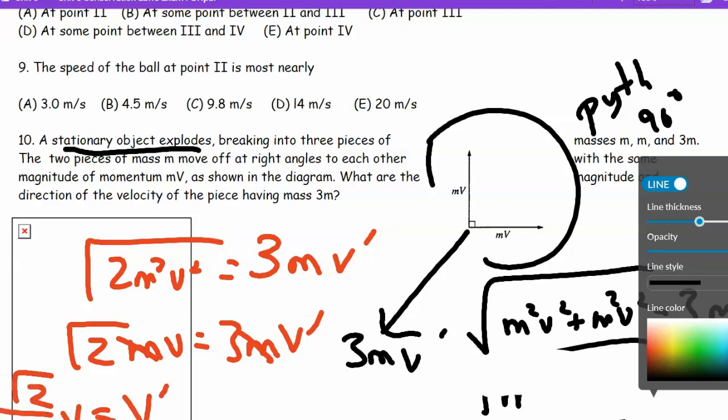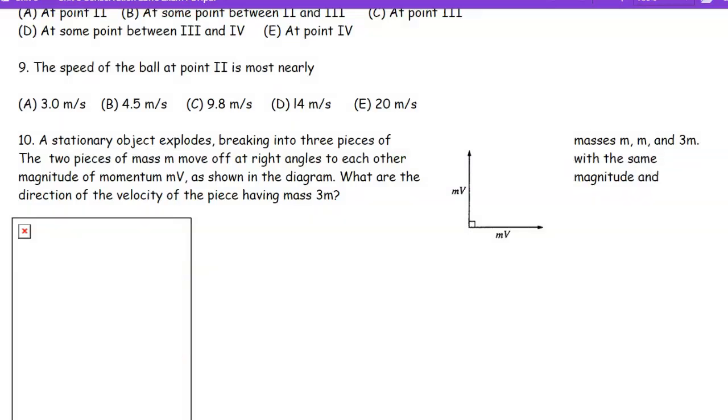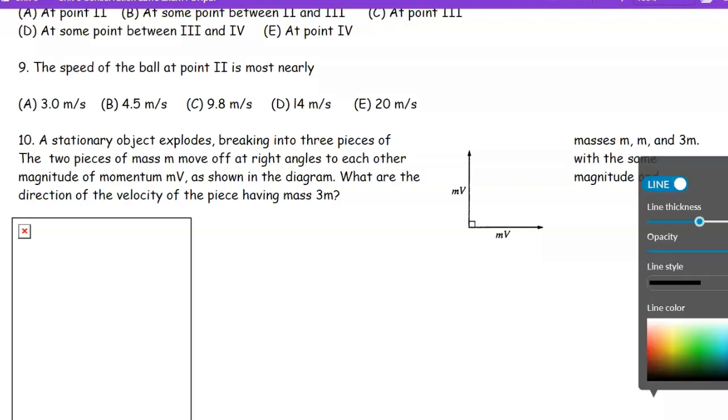With an explosion of a stationary object, the momentum is zero before and after. So the 2 pieces going this way have to be equal but opposite to the one going that way. And one more thing, because you can't see the answer choices, I knew that the pieces go this way because it has to have the same y before and after. Could you show that it'll have the same x and the same y? That's why it's going to go in exactly that direction.